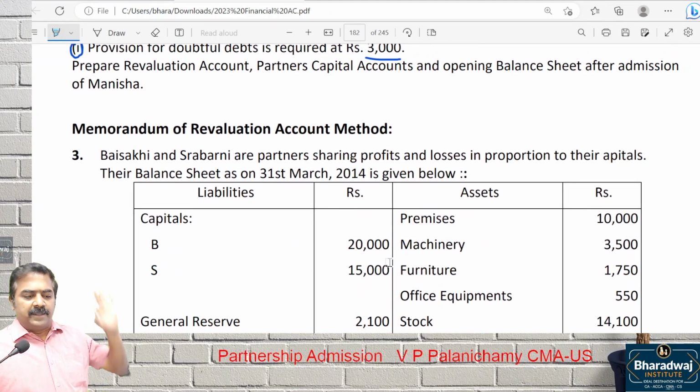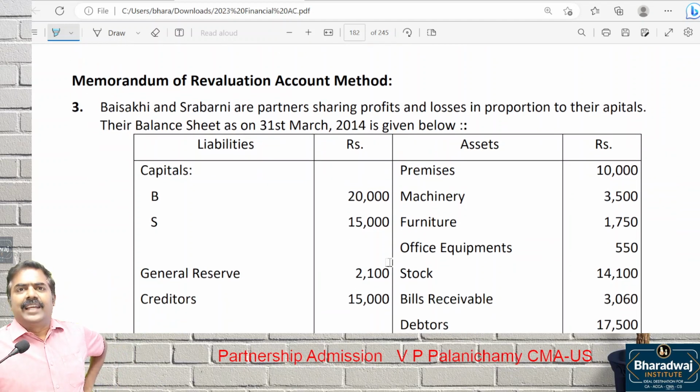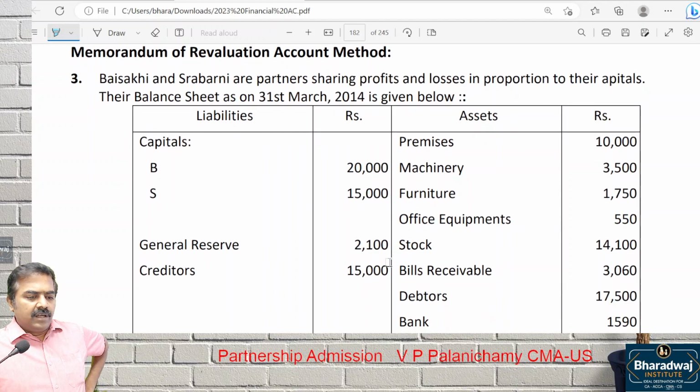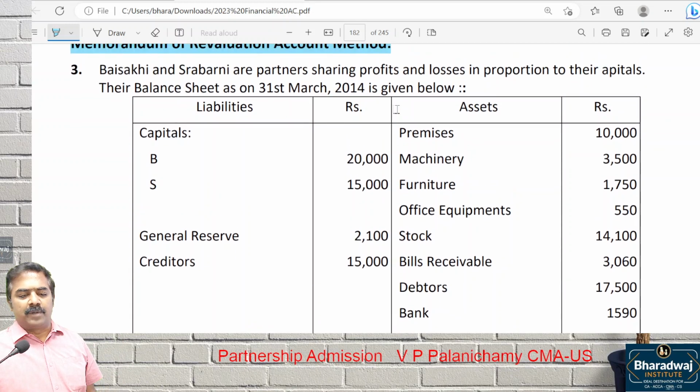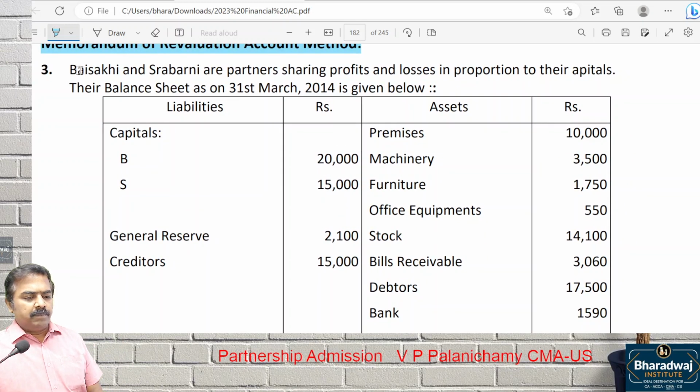Go to question number 3. It will take around 15 to 20 minutes of time only. From the problem you have to understand, is it memorandum or not? Go to that. B and S are partners sharing profits and losses in which ratio? In the proportion of their capital. Look at the capital. What is the capital? 20,000, 15,000, in a ratio 4:3. Please note the capital ratio is 4:3.